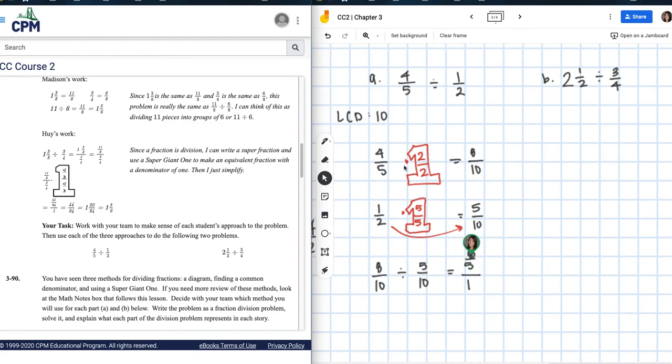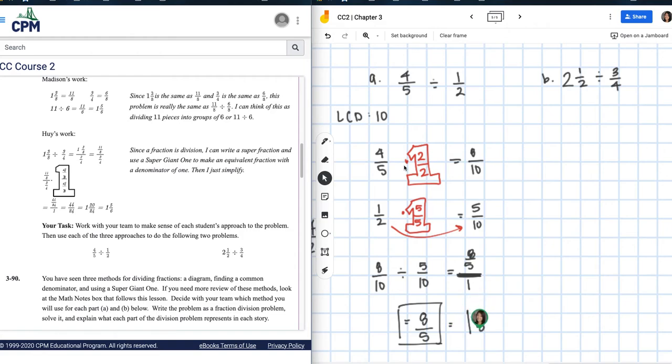And I know that if my denominator is 1, I can drop it, simplifying it even more. And this gives me 8/5, right? And I am okay with this answer because it's simplified and it's improper, and that's okay. Okay. If you turn this into a mixed number, it should be 1 3/5.